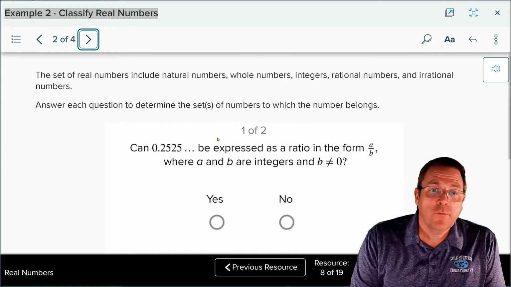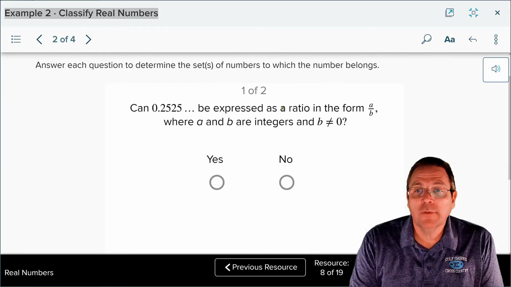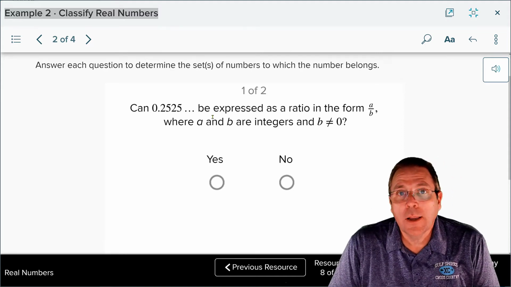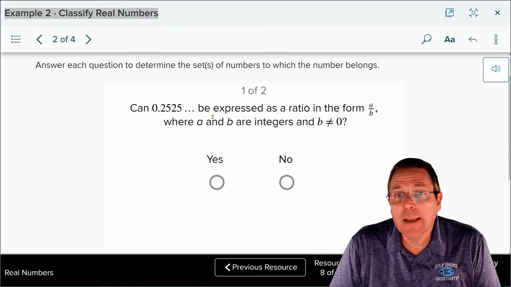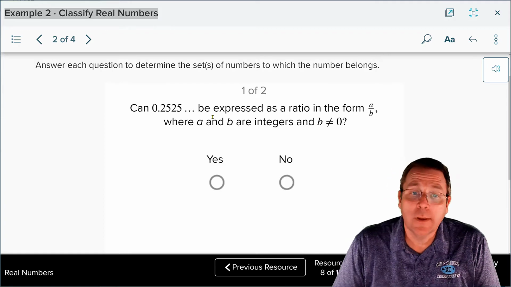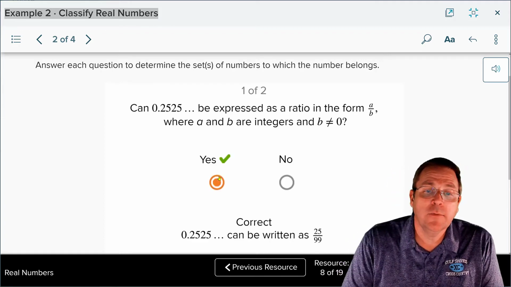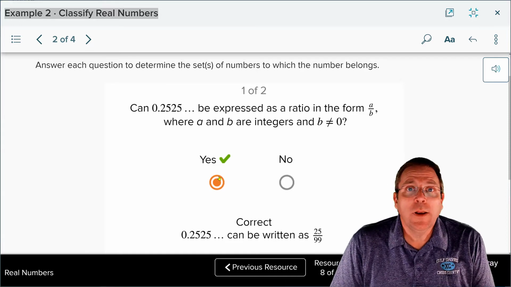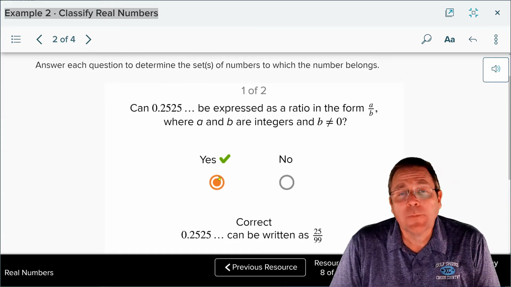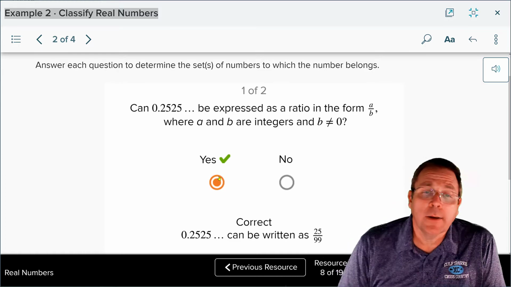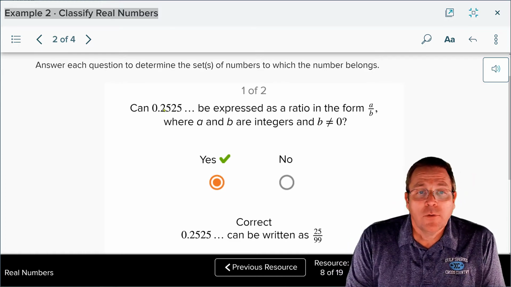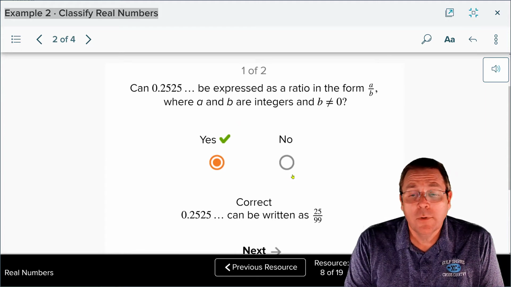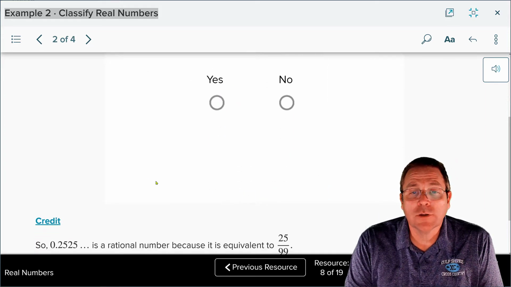So, first off, can you express this in the form a over b, where a and b are integers? Well, is it a repeating decimal? Yes, it is. And since it's a repeating decimal, the answer is yes. And that number would be 25 over 99. I'm sure you knew that right off the top of your head, didn't you? Since it's a repeating decimal, repeating decimals are rational. Therefore, they can be written as a fraction.